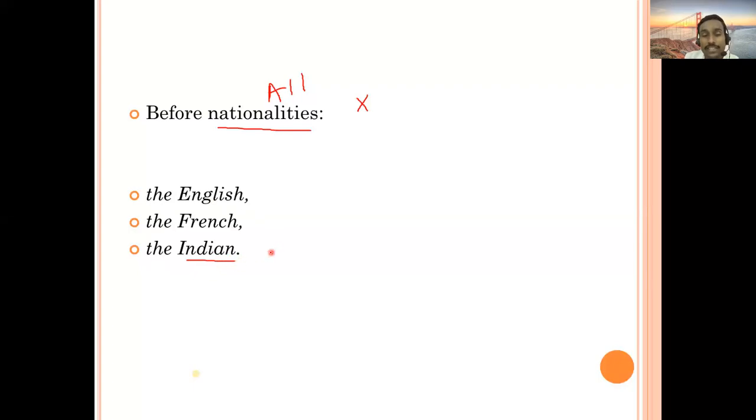The Indian means all Indian people. The French means French people. The English means English people. The Polish means there is one nationality. Okay, like this, the Polish. Not police, that is Polish.